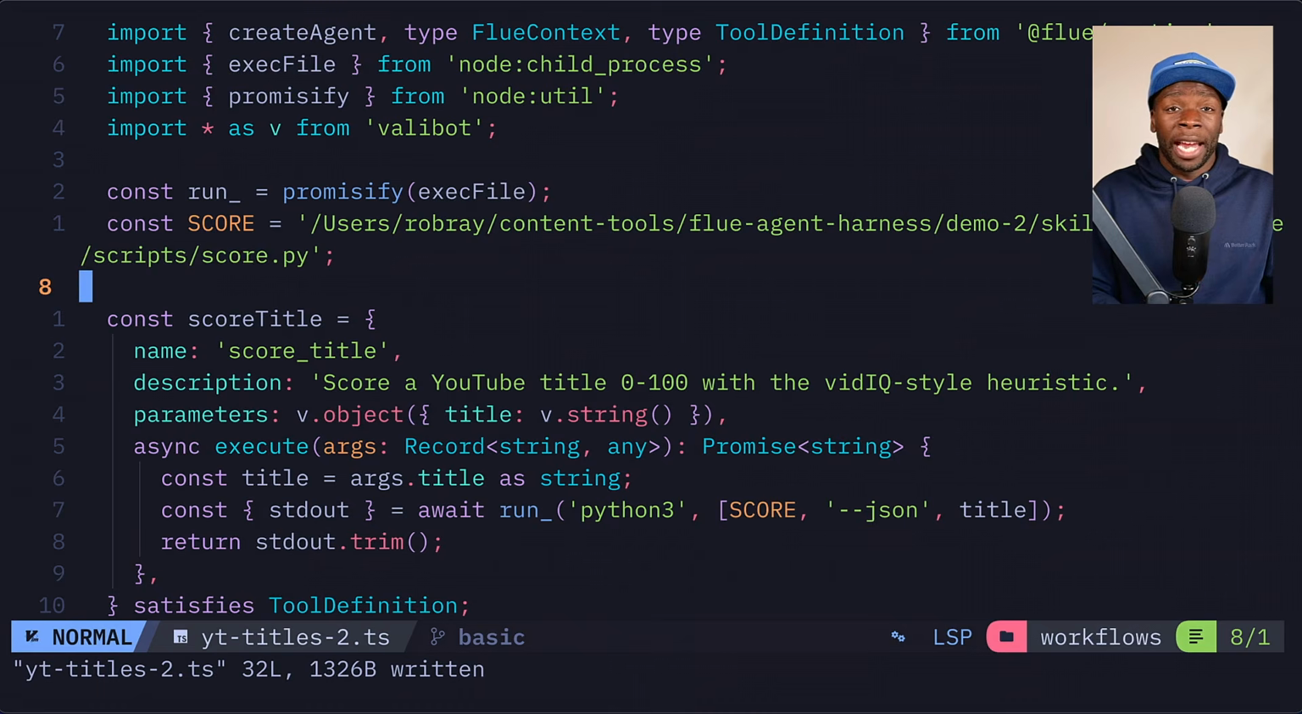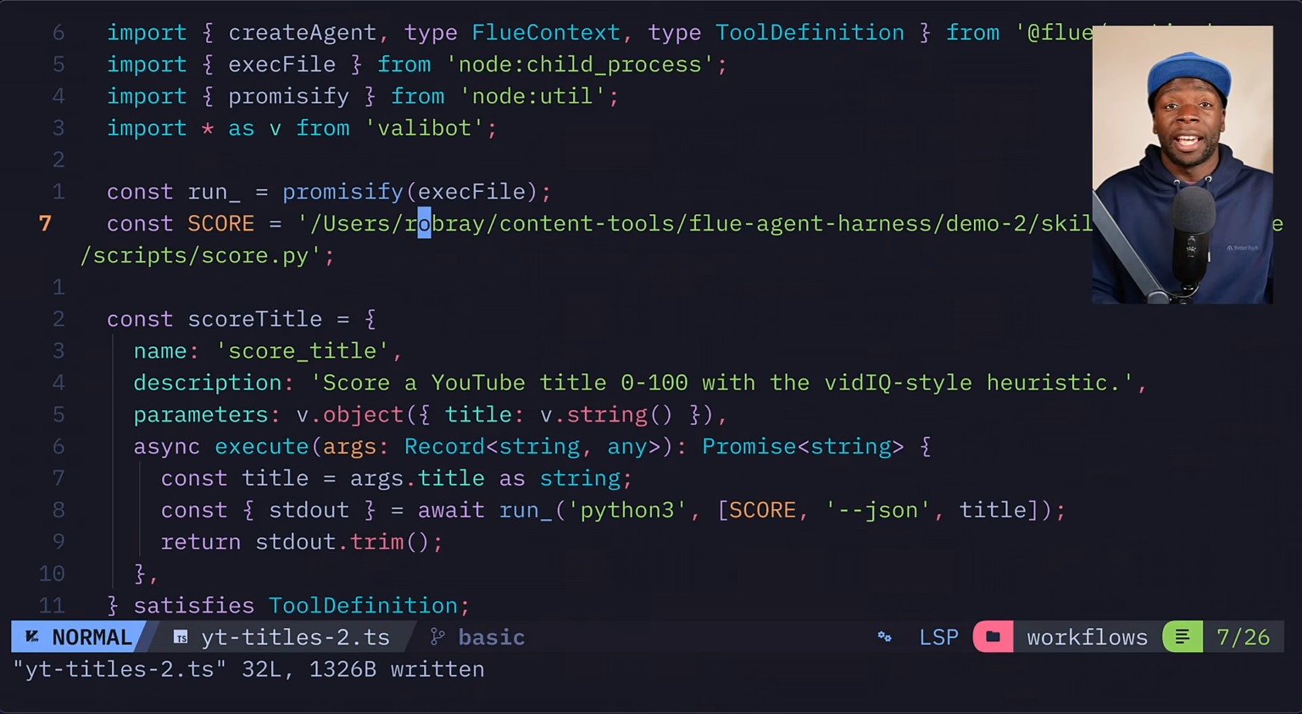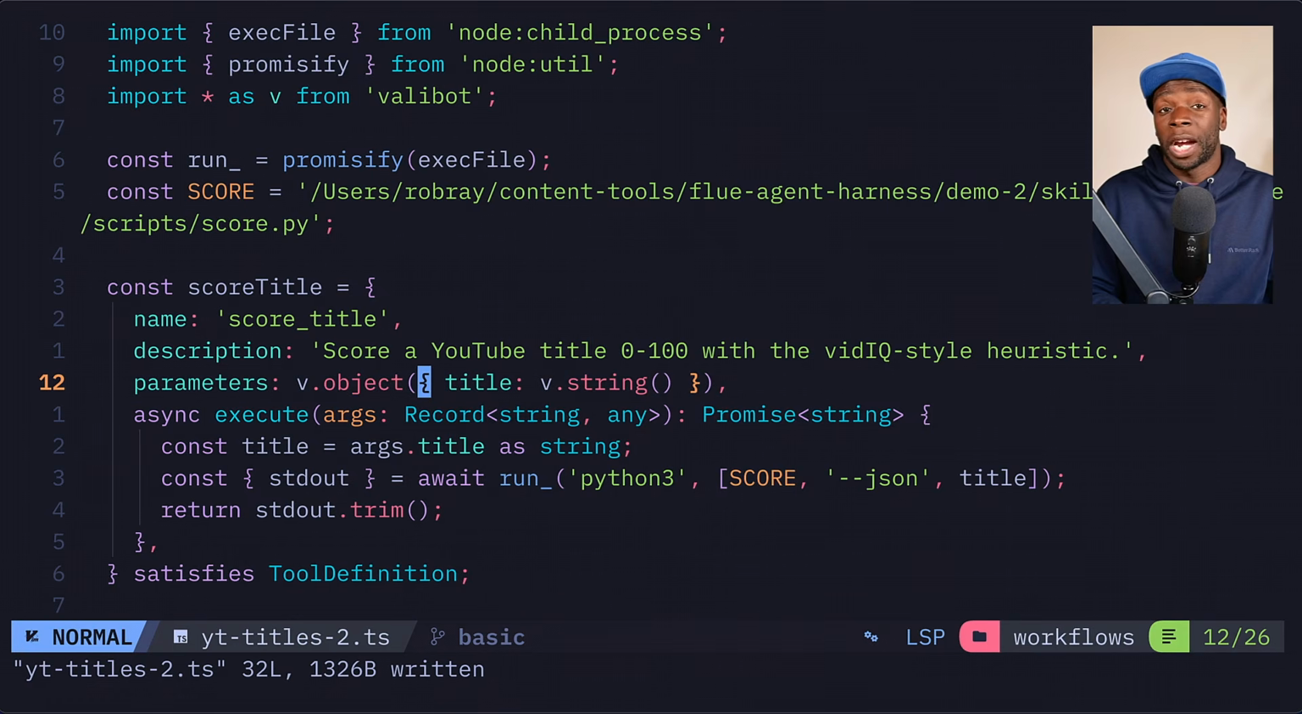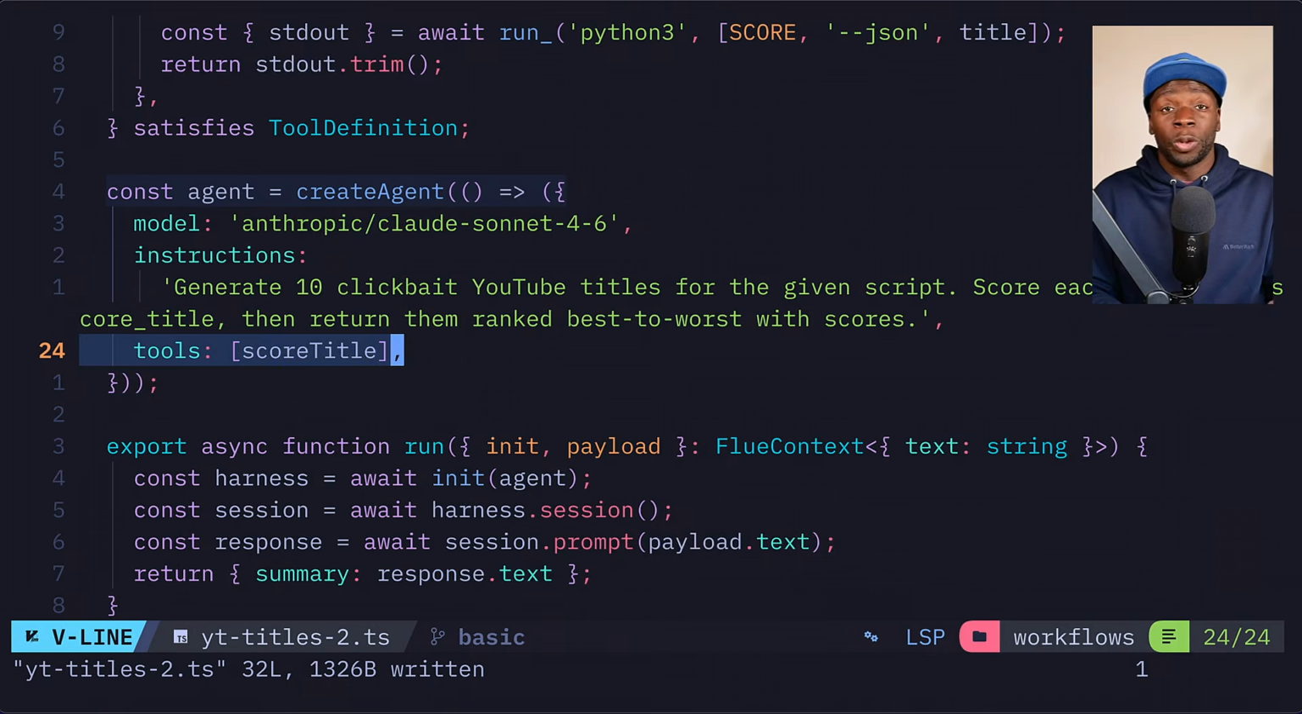Now, if you don't want to give your agent or workflow access to your local system, what you could do instead is to create a custom tool from the Python file. So here I'm loading the Python file in the skill and creating a tool called score title, which uses ValueBot to verify the parameters and then runs the Python script. Then we can register this tool inside our agent and everything should work as expected.